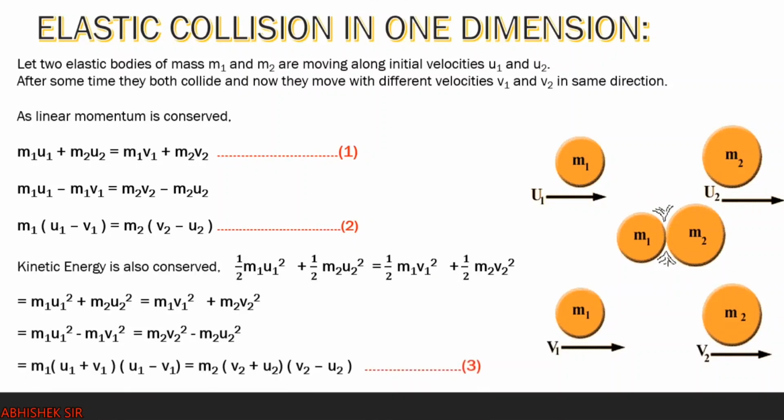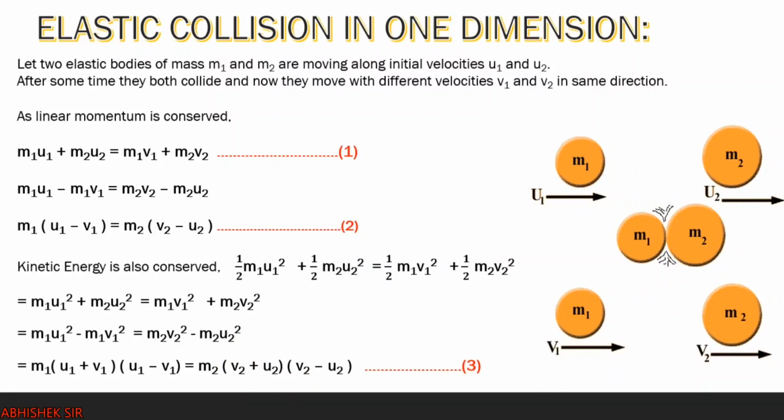Now if we take m1 and m2 common on both sides, we will have m1 into u1 square minus v1 square. In mathematics we have learned the identity for the difference of two squares, one time plus and one time minus, right? So u1 square minus v1 square will become u1 plus v1 times u1 minus v1. Over here v2 square minus u2 square becomes v2 plus u2 times v2 minus u2. Let us name this equation 3. Now remember equations 1, 2 and 3.